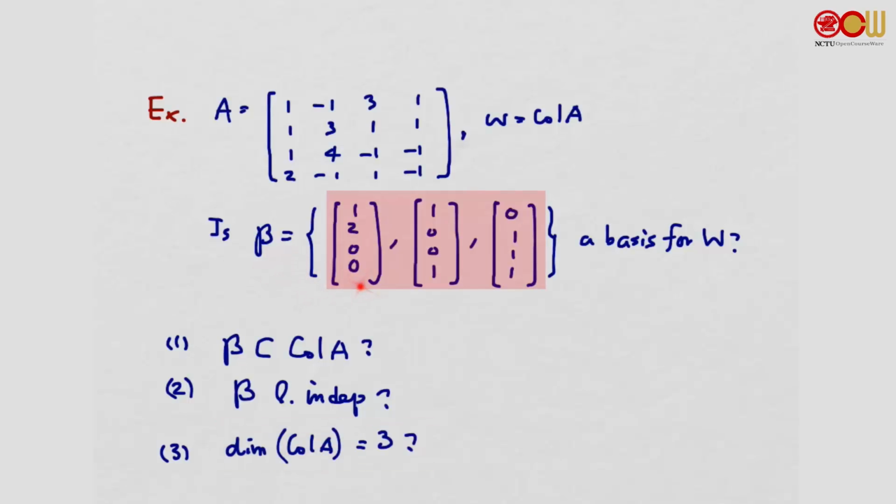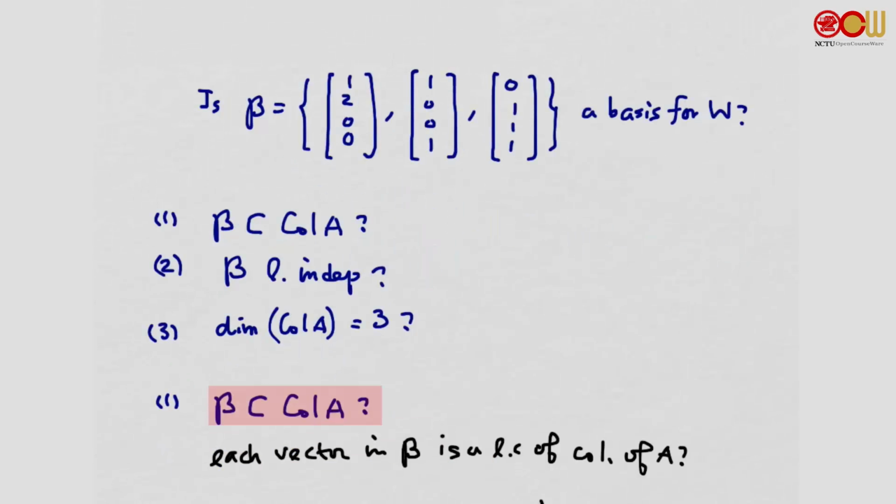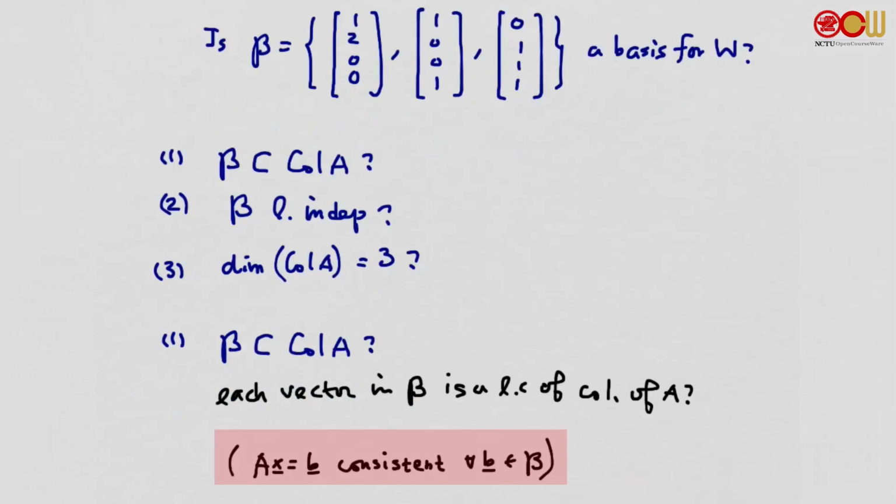Beta has 3 vectors, so that's the same as asking whether the dimension of the column space of A is equal to 3. The first one, is beta a subset of the column space of A? This is the same as asking if each vector in beta is a linear combination of the columns of A. And we know how to answer this question, right? We need to check if the system of linear equations AX equal to B is consistent for each vector in beta. And we can use the method in chapter 1 to verify that this is indeed true.